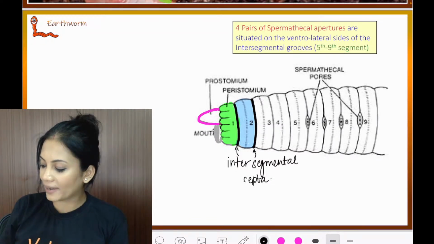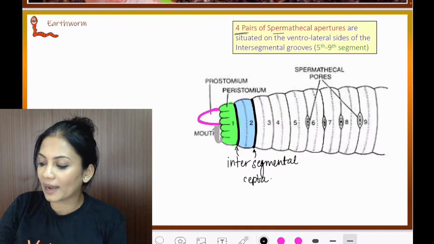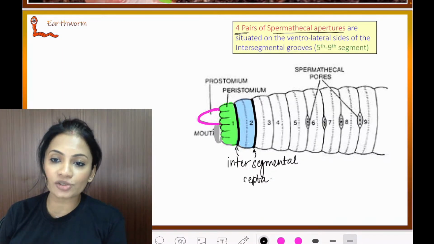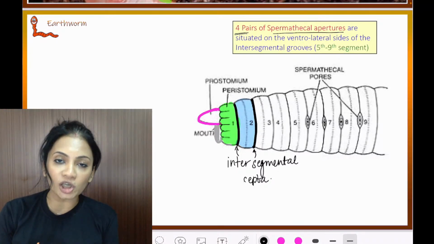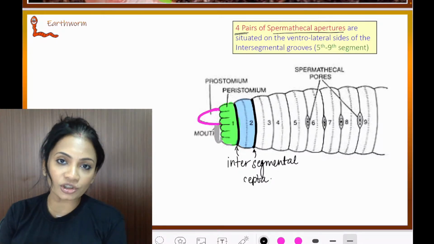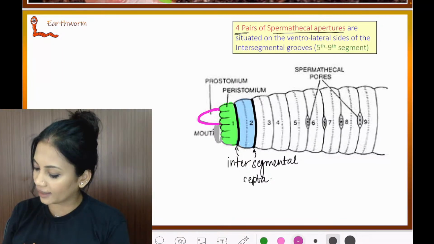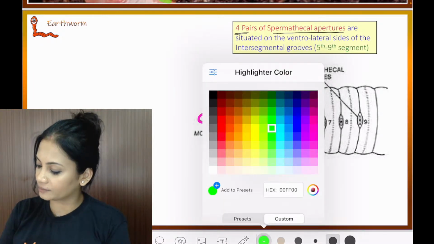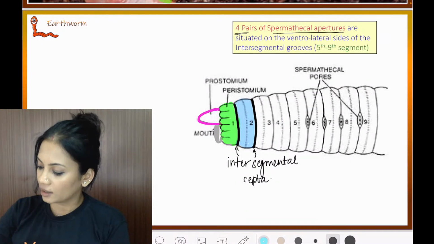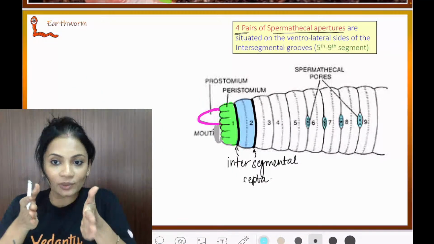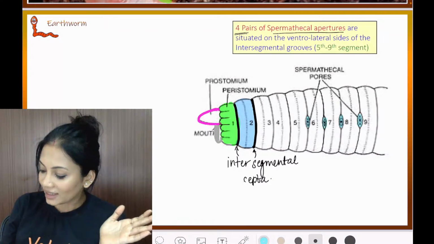Now what I want you to see here: there are four pairs of spermathecal apertures. What are spermathecal apertures? They are structures where sperms will be stored. Now where are they? Let's highlight those regions. Look here: 1, 2, 3 and 4. This is one side, but the other side of the earthworm will also have these pores present.